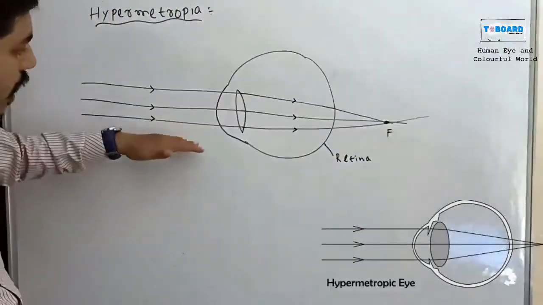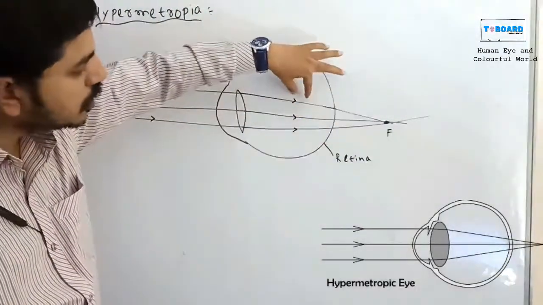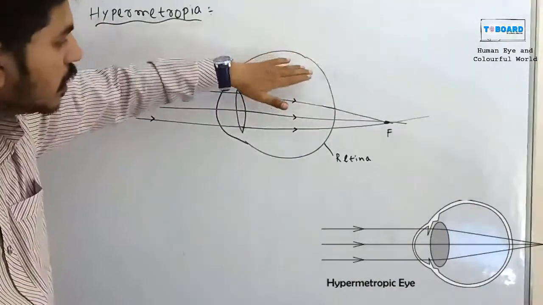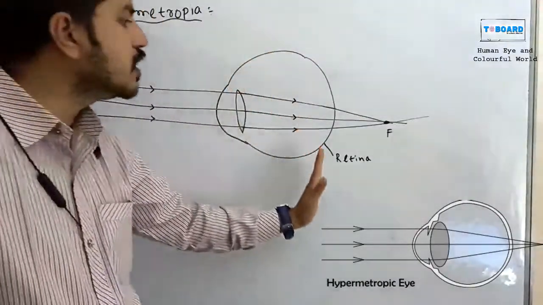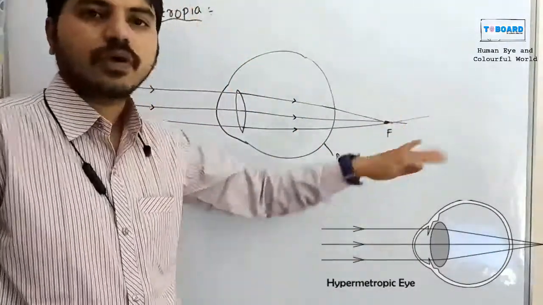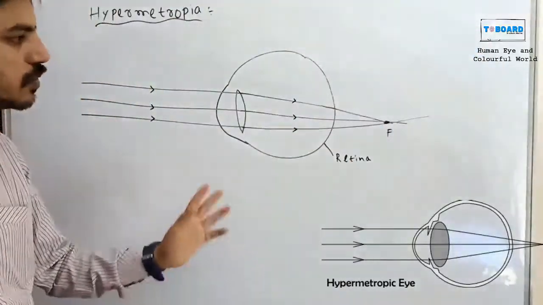So in myopia the rays meet in front of the retina. In hypermetropia the rays meet at the back of the retina. So these are the problems.